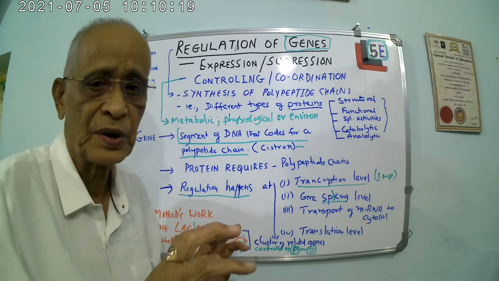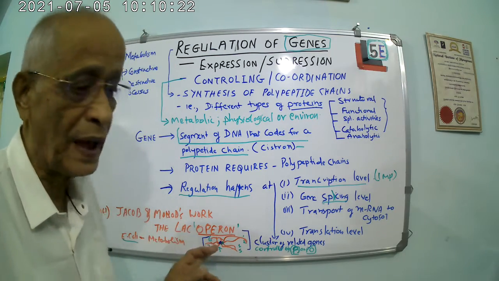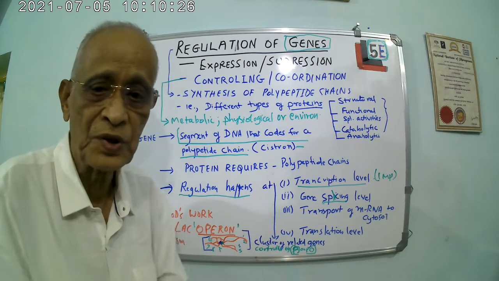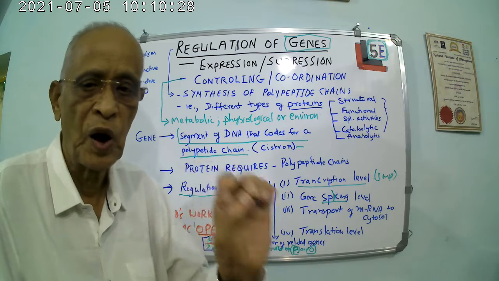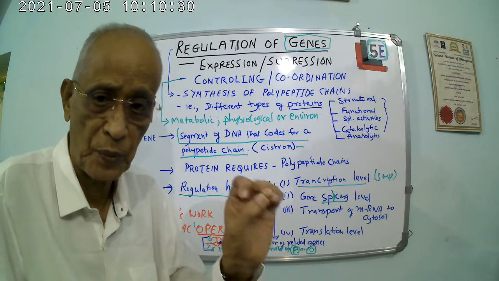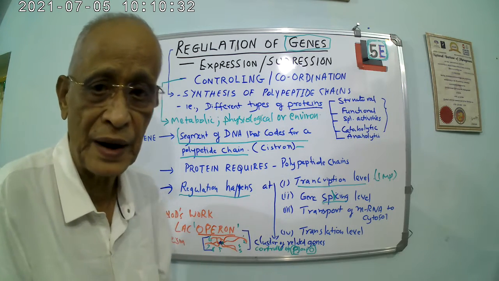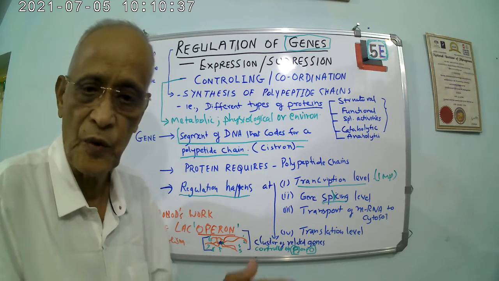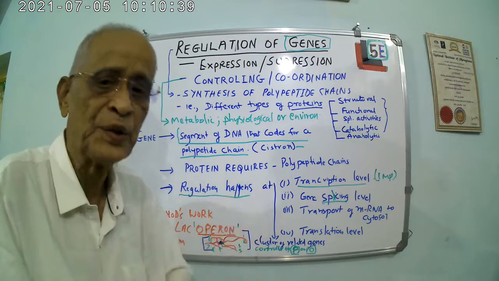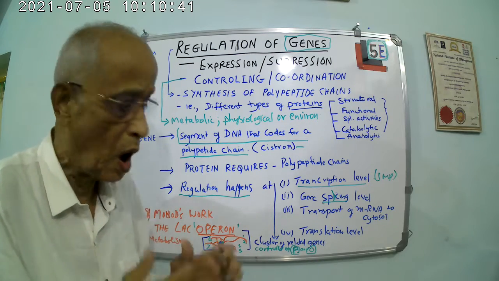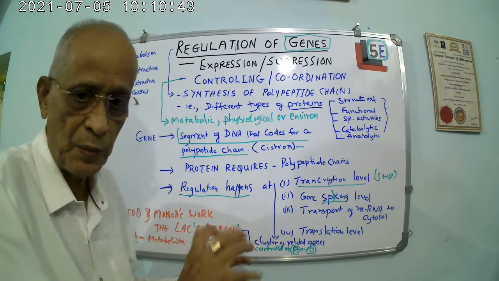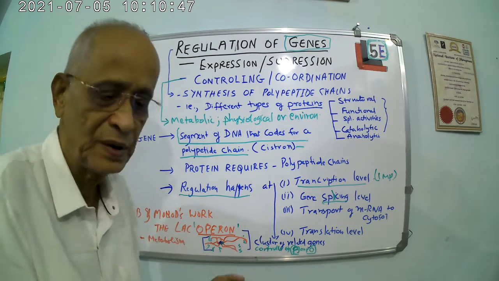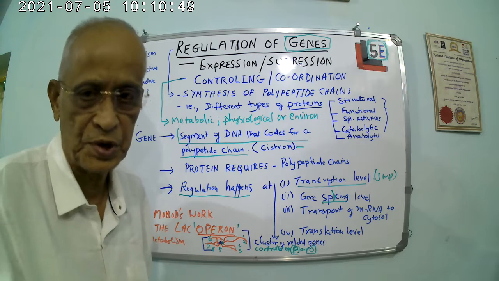There are hundreds, and it is said that E. coli has nearly 500 to 7,000 operons, in a small bacterial cell which is microscopic in nature. Then you can understand how many more operons are there in human beings, where we have millions of genes in our body. So how an operon functions, a model has been given by Jacob and Monod, and that we will study in the next session. Thank you.